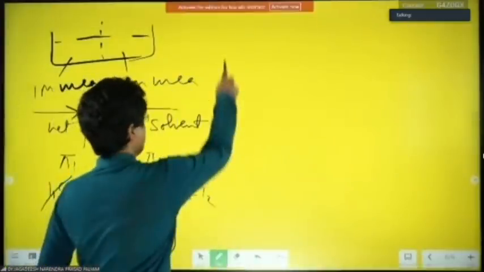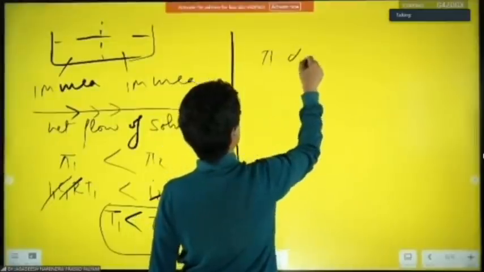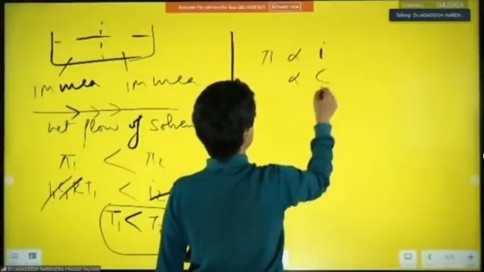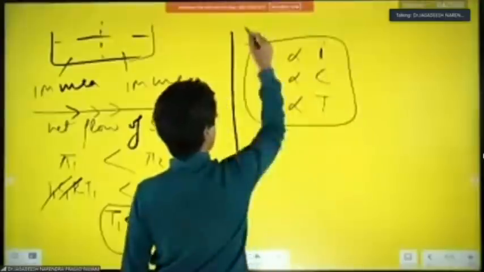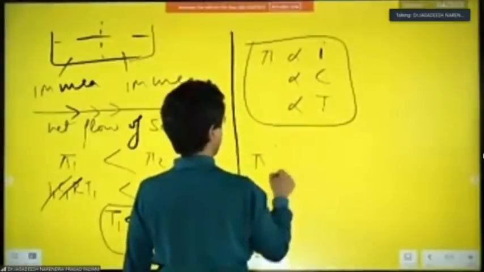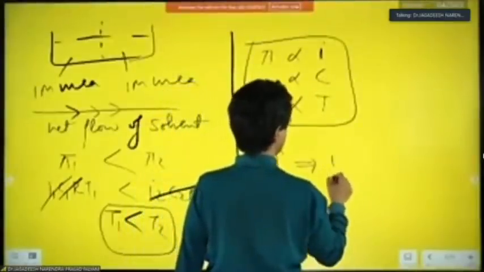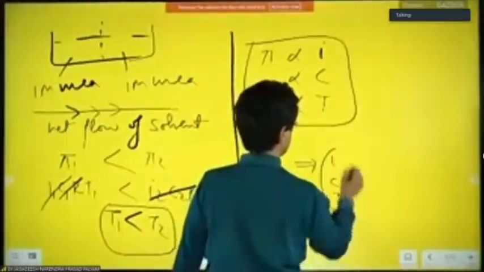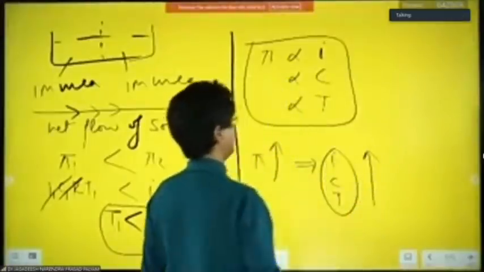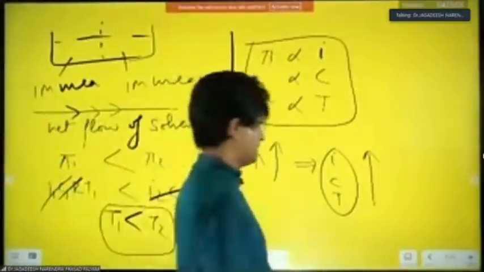So now understand one thing, that pi is proportional to i, is proportional to C, is proportional to T. Remember that. And that means pi will be higher if i, C and T are higher. Remember that. भैया बहुत जरूरी है, सब छोटी छोटी चीजें हैं, आती नहीं है बालकों को. कहां से करोगे सवाल को भैया, समझो बात को.